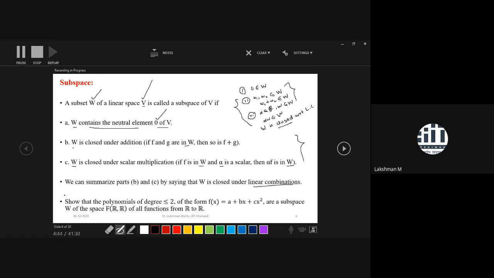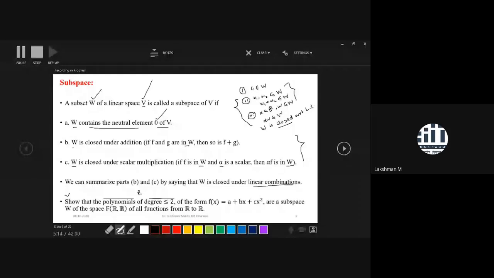Now we have a problem: we have to prove that the collection of all polynomials of degree up to 2, that means a polynomial of the form a plus bx plus cx square, forms a subspace of the function space from R to R. So you are taking the collection of all polynomials of degree up to 2, and we denote that collection by P2.